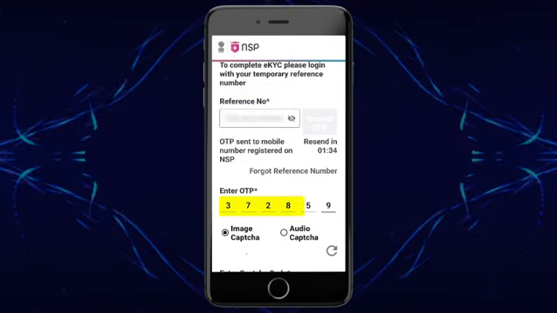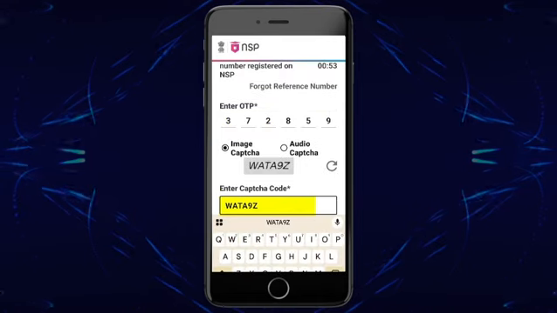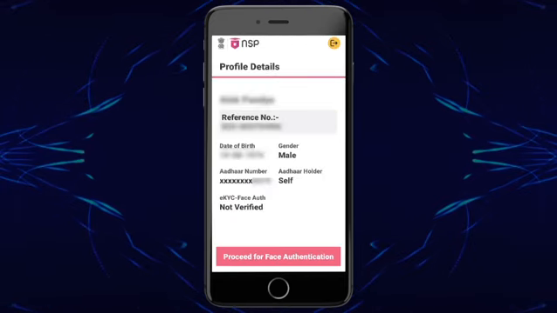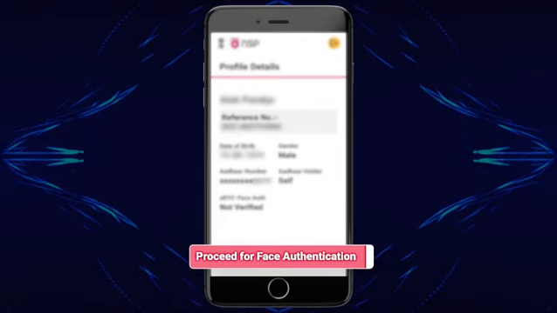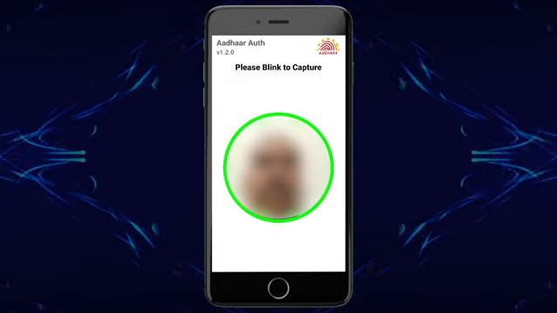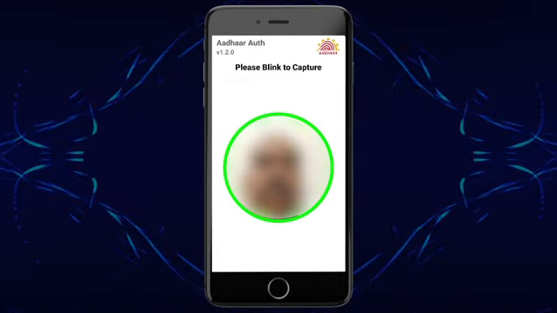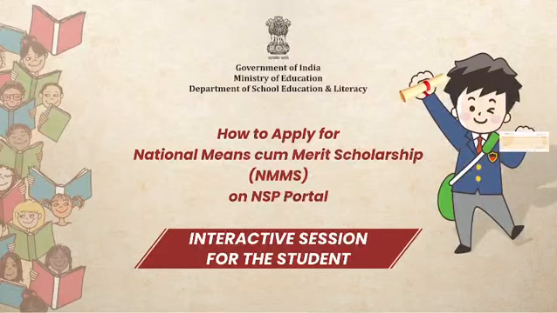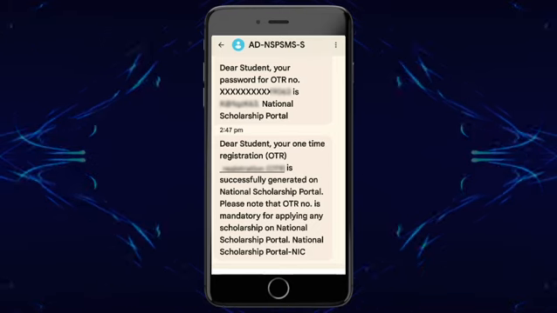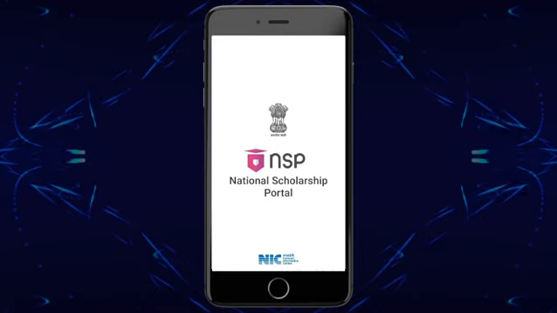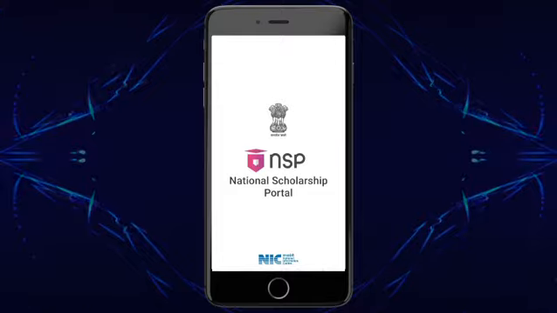After receiving the OTP, enter the OTP and CAPTCHA code and proceed to the next step. Here, your personal details will be displayed. Now, click on Proceed for Face Authentication. Hold your mobile phone in front of your face to complete the face authentication process. Once this process is successfully completed, you will receive your OTR number and password through SMS on registered mobile phone, which will be essential for applying to all scholarships on the NSP portal. You have to change your password here.